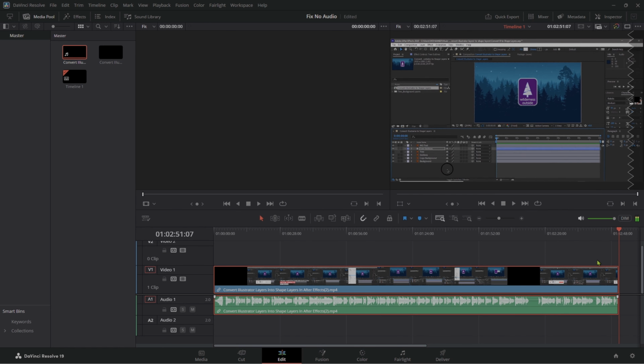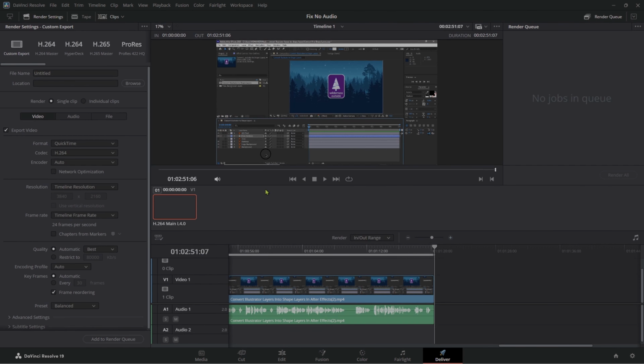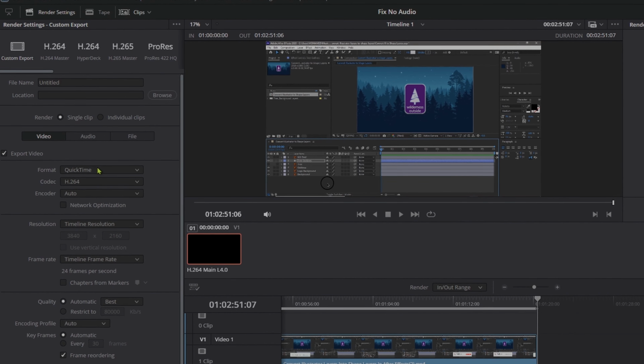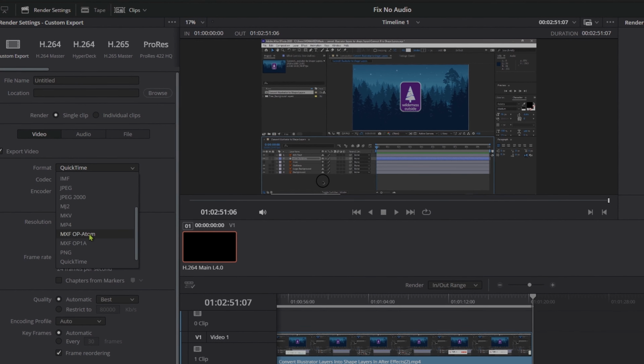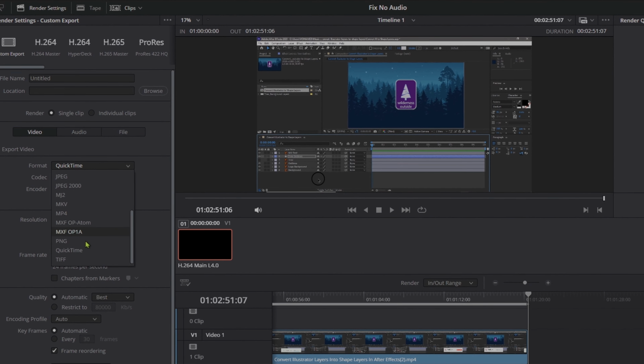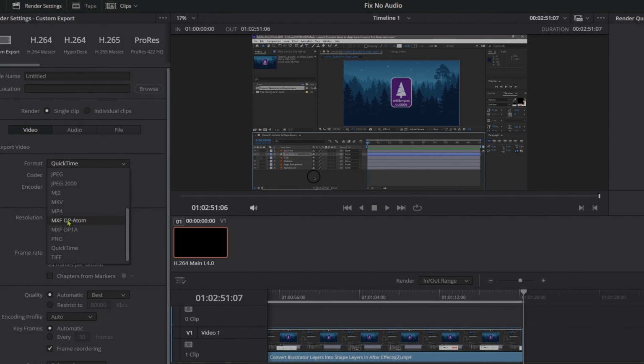Luckily, DaVinci Resolve makes this easy to prevent. The software provides comprehensive settings to ensure your audio remains intact. Head to the Deliver page where you'll find all the export settings. This is where the magic happens. Make sure the format is set to MP4 for maximum compatibility. MP4 is widely supported across various platforms and devices.